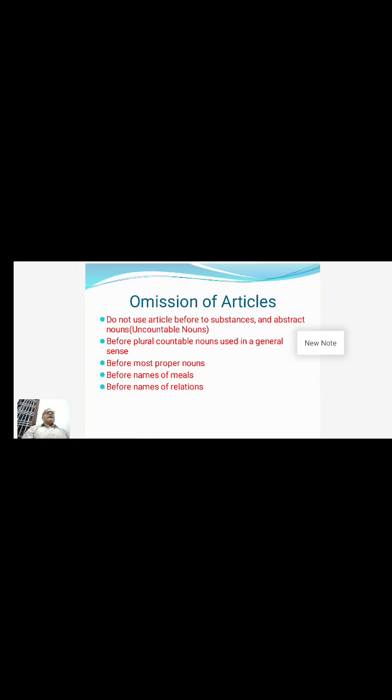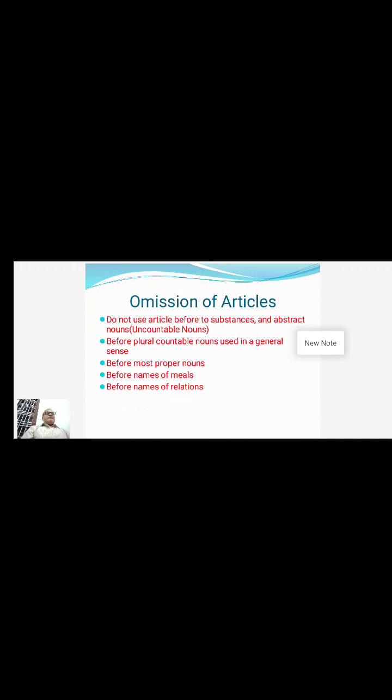Could not use an article before idli, dosa, vada, or puri, or the biryani, or whichever food item. Before that, we need to omit the article.